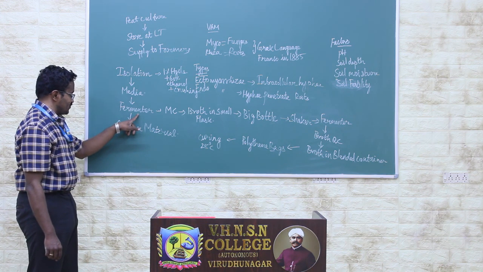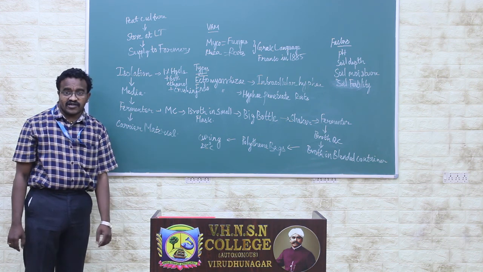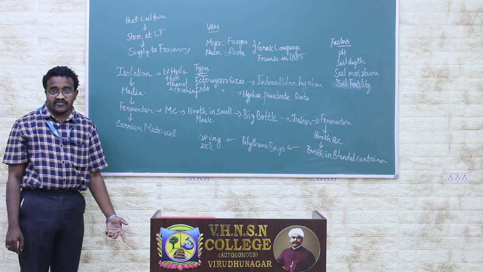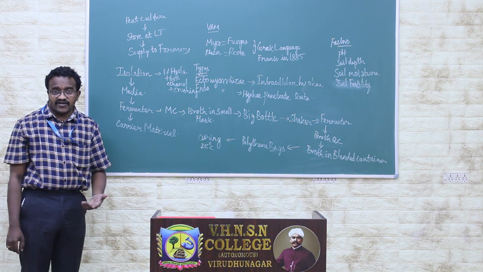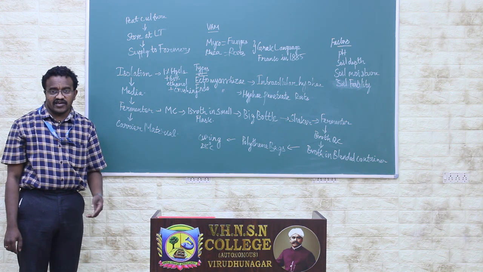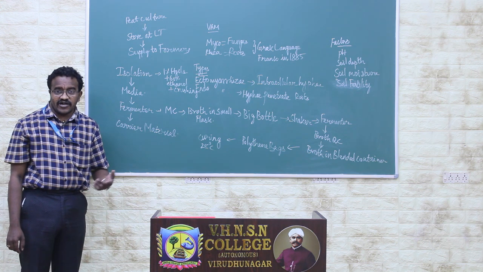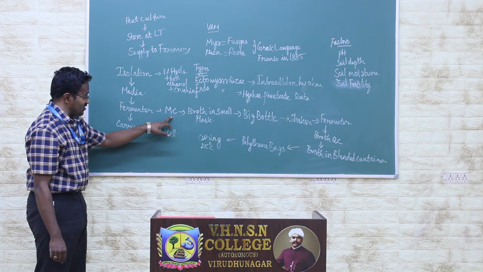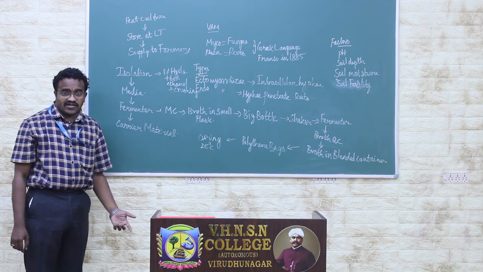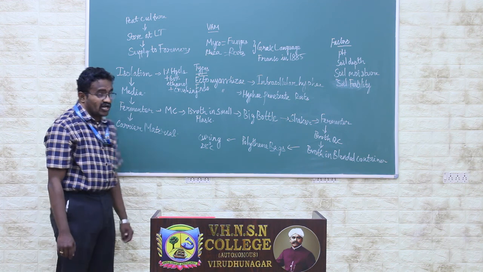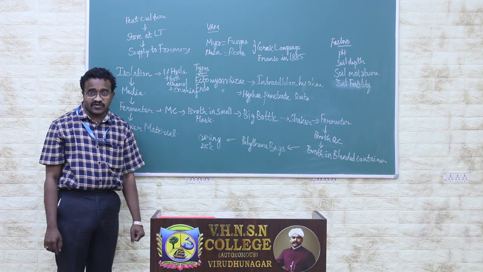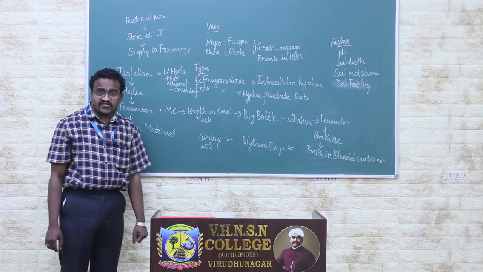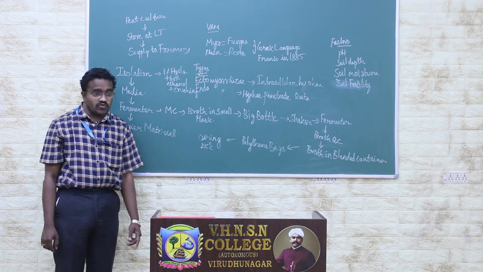The third step is the fermenter. We use the fermenter for mass production, when you want to market your produced product, that is the VAM, which is isolated from a particular microorganism. In the case of the fermenter, first you use the mother culture. This mother culture broth is transferred into a small flask. Then it is transferred into big bottles.